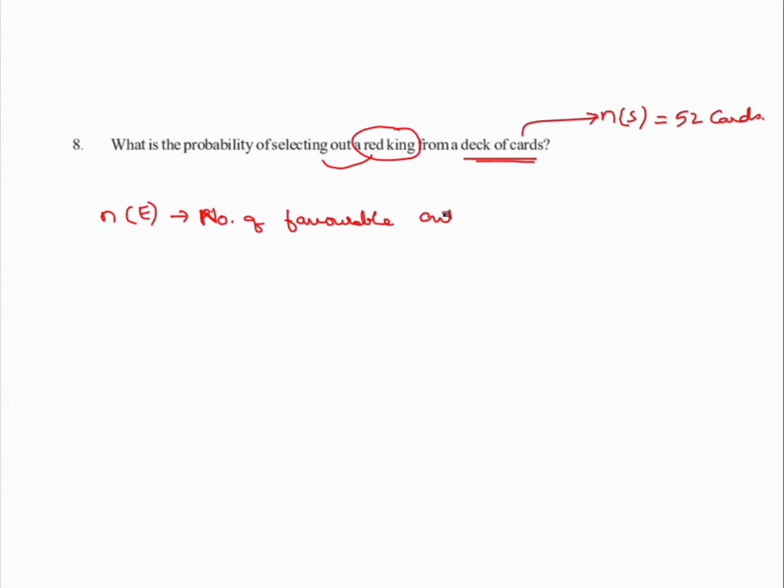That is 2, one red king of each suit, right? So you are having only 2 like that. So I can write here n of E is equal to 2. That is your event. The sample element is how much? n of S is equal to 52.